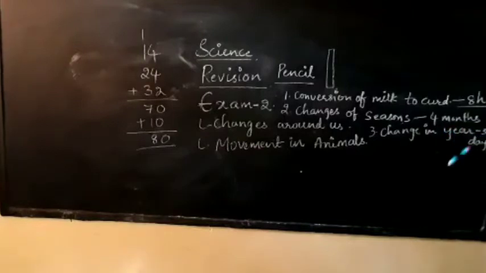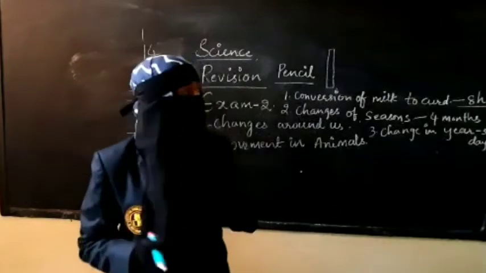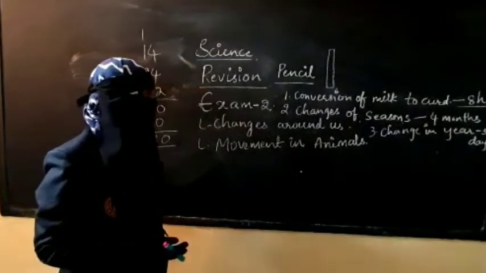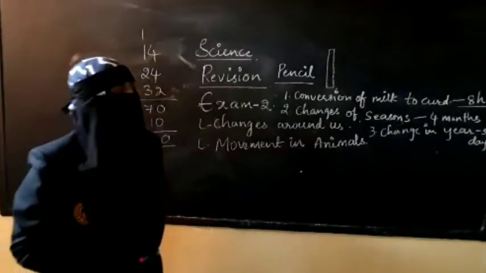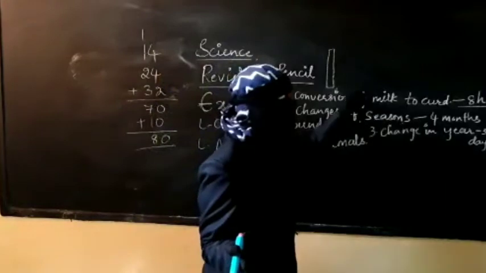So now you say which one is slow and which one is fast. Change of season is fast compared with the change in year. In this way you have to compare and find out which is a slow and which is a fast change.